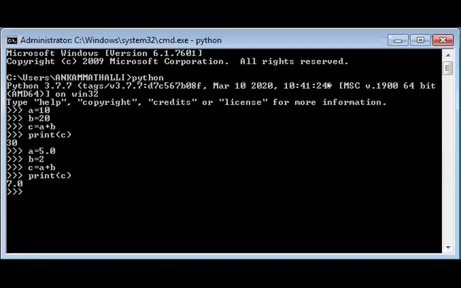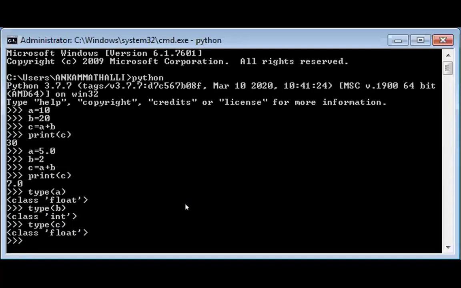Suppose we want to see the data type, then we type type of A. Here A is equal to 5.0. Type of A returns float. Type of B is integer because you gave B is equal to 2, but we never defined the data type here. And if you have any doubt, type of C. Because you did the addition operation, automatically the result of C is 7.0. So the type returns float.